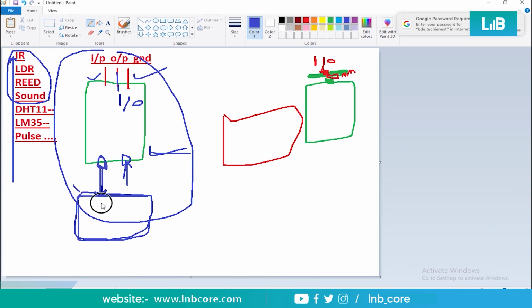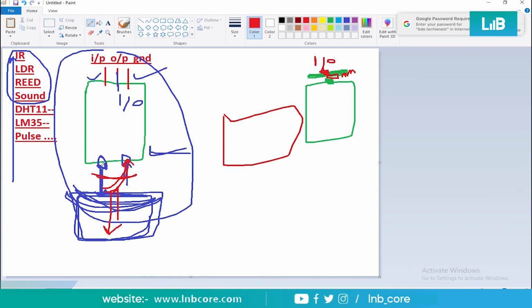So what if you want to sense the object over here? As soon as your hand comes here, some reflection of this ray will get back to this receptor again, right? So what if this amount of reflection is quite enough? If you take your hands closer to this transmitter or sensor, I'm sure the amount of reflection will be more. If your hands are quite away from the sensor, the amount of reflection will be less, right?